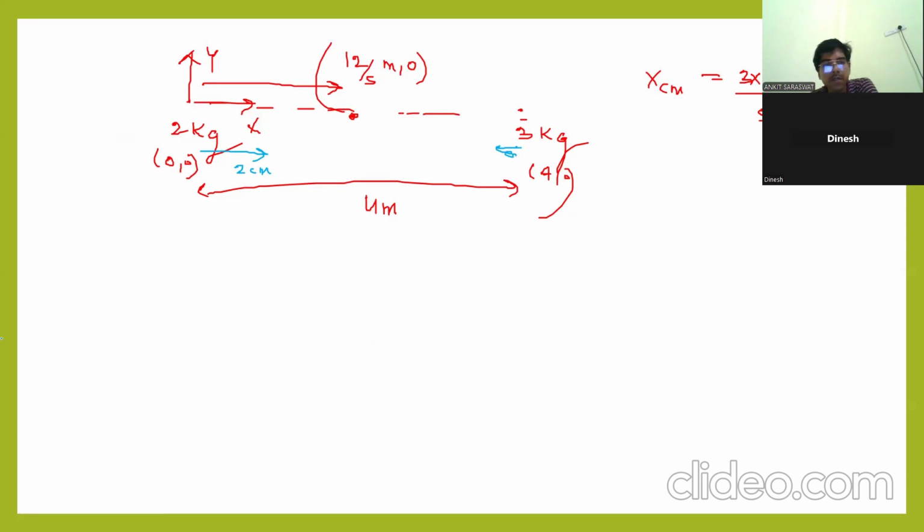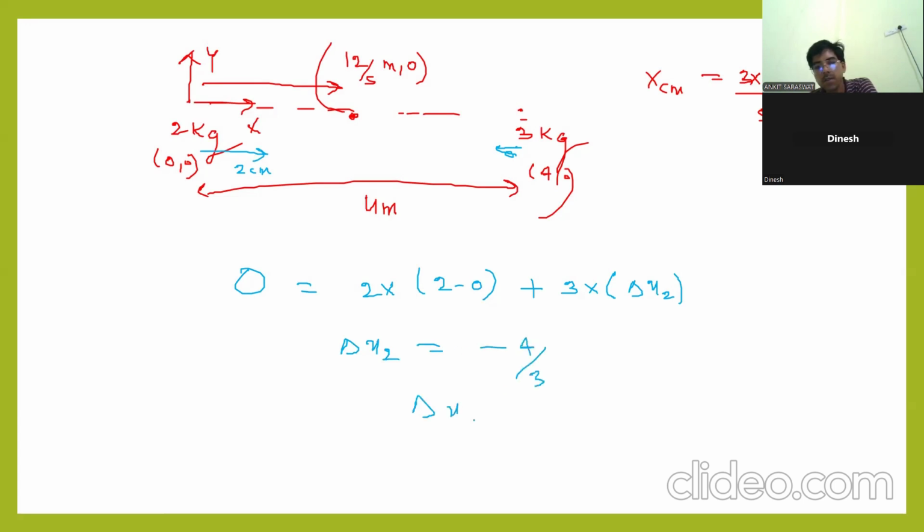So simply delta x_cm will be 0. M1 delta x1, how much? 2 minus 0, how much is the shift? 2 minus 0, plus M2 delta x2. We want to calculate this. So how far is delta x2? 4 by 3. Is how far? 1.33 centimeter. So it should move 1.33 in the backward direction.